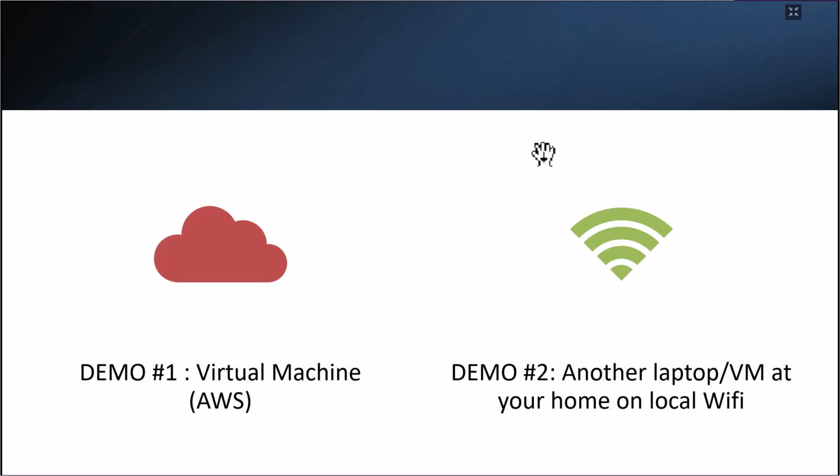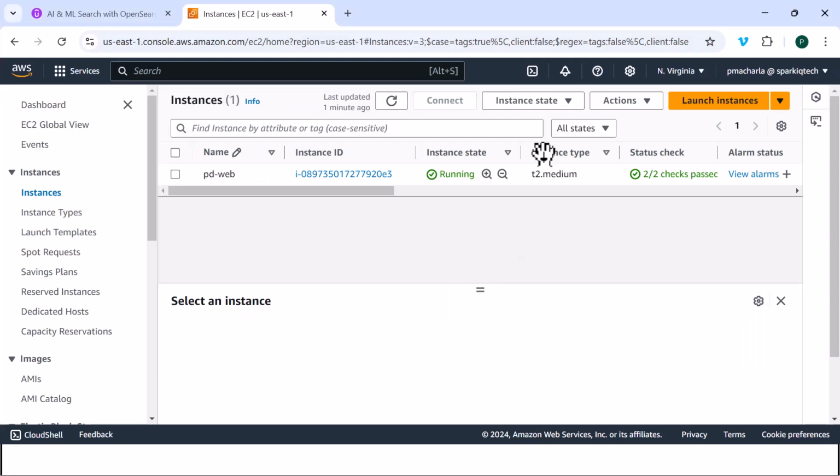And in the next demo, we will be using another laptop or a virtual machine at your own home on your local Wi-Fi. Let's step into AWS console. So this is my AWS EC2 console, and you can launch instances from here. Let's go ahead and launch instances.